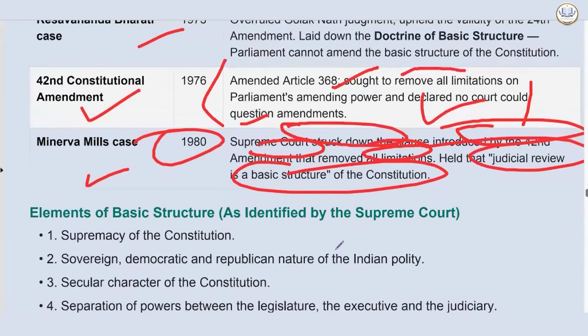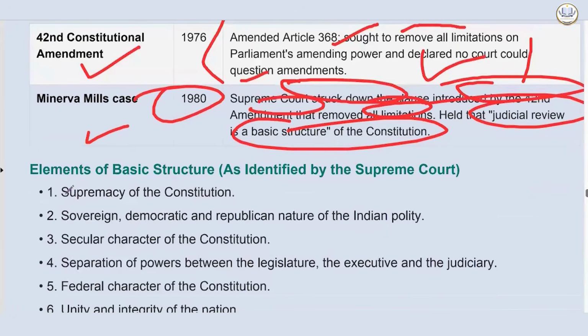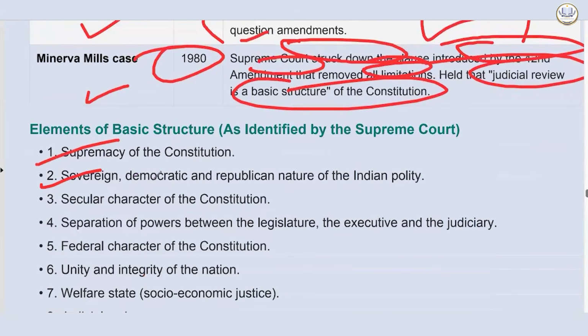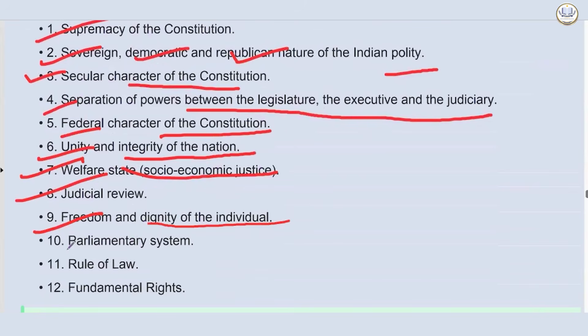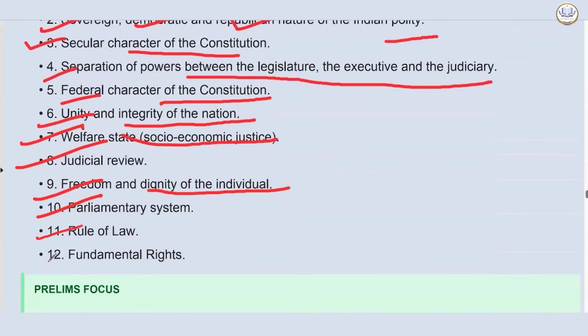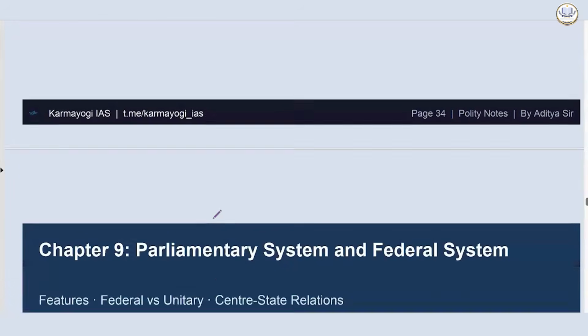Okay. What all basic elements are there in basic structure? Supremacy of the constitution, sovereign, democratic and republican nature of the Indian polity, secular character of the constitution, separation of power between the legislature, the executive and the judiciary, federal character of the constitution, unity and integrity of the nation, welfare state, judicial review, freedom and dignity of the individual, parliamentary system, rule of law, fundamental rights. All are part of basic structure doctrine.